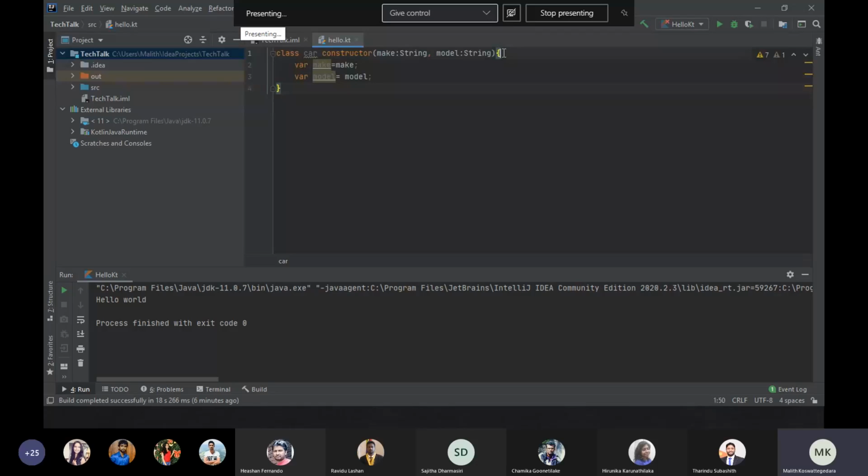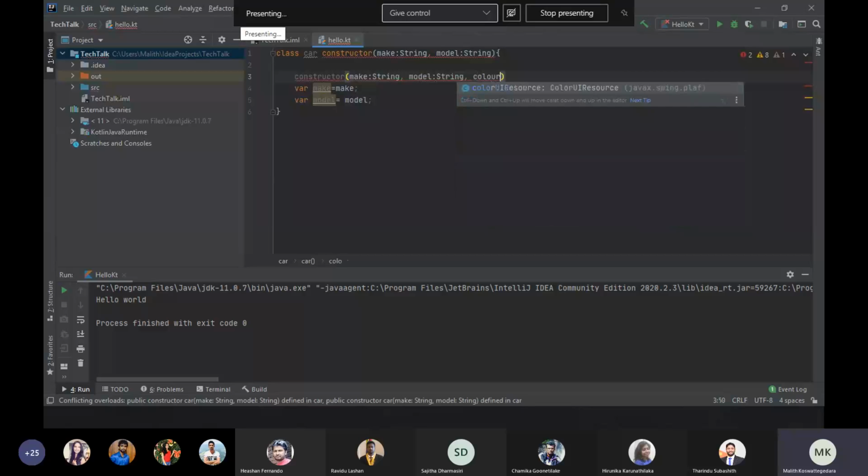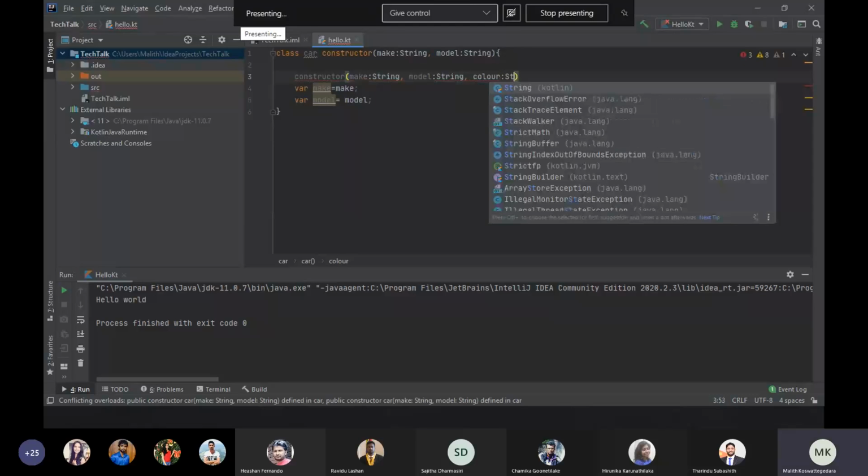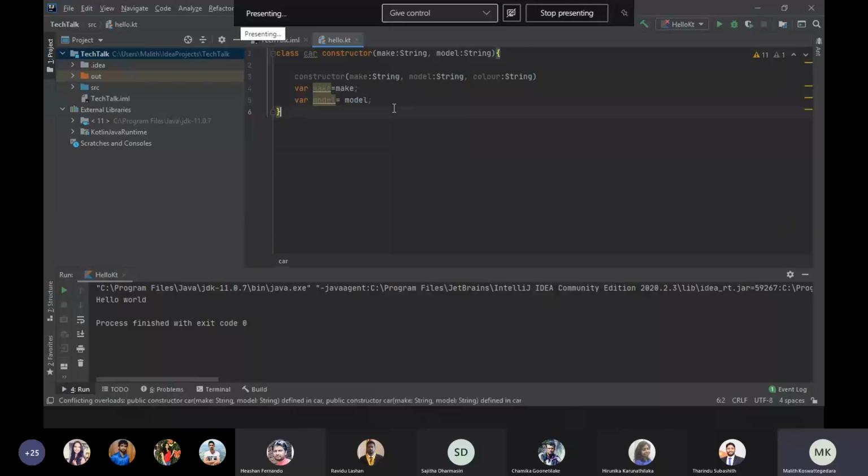As you can see here, just like creating a method, we can define the constructor here. But if we want to overload the constructor, we can define another constructor here, like this. Also, if we want, there's no need to add that constructor keyword. Without doing that also, we can do this. Okay.